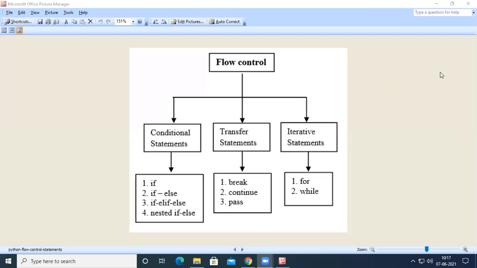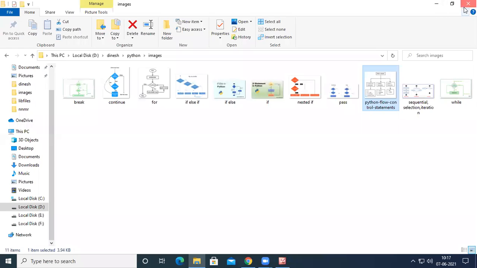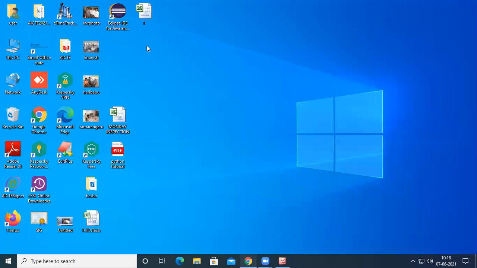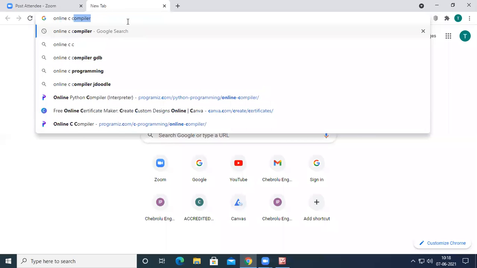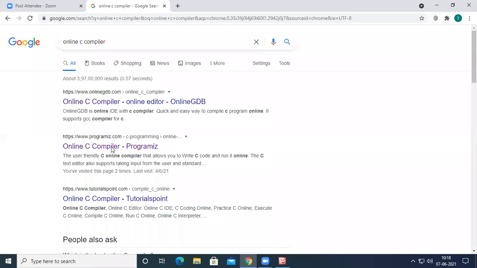Okay, so let us do things with an online C compiler and an online Python compiler.